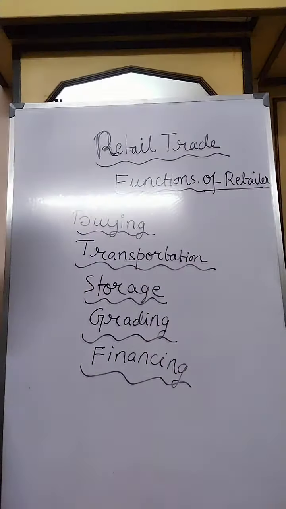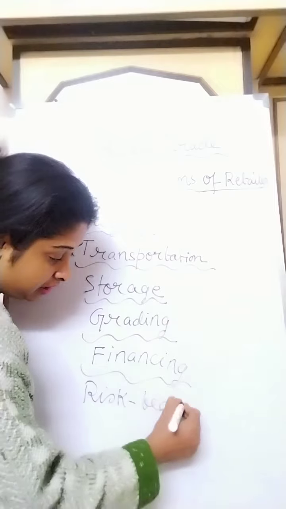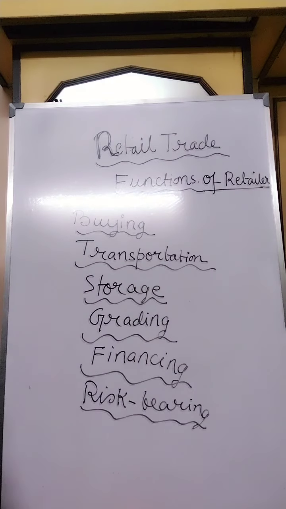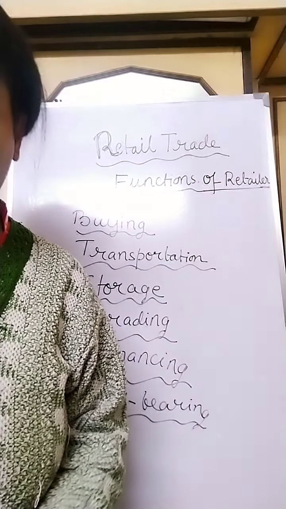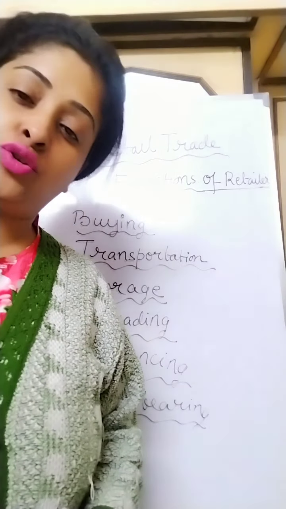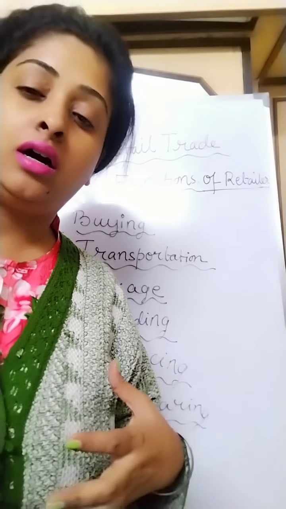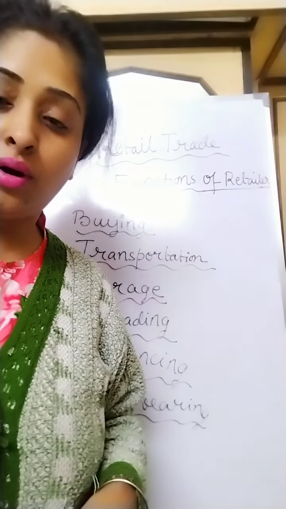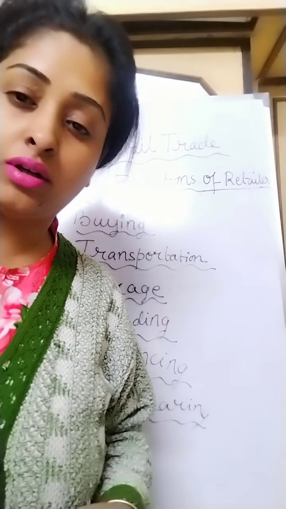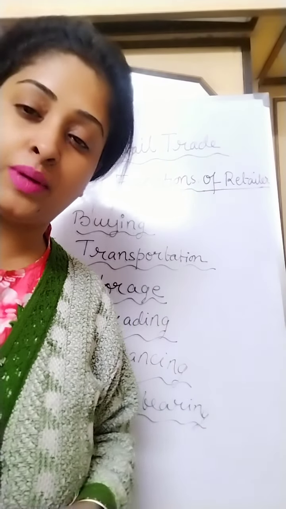Now comes the next point, risk bearing. You can see retailers perform a lot of functions. A retailer also bears the risk of loss due to fire, theft, spoilage, and also price fluctuations. Sometimes the price of a particular good changes because of high demand. The retailer bears this risk and maintains a good stock so that he can help the customers at the time of these price fluctuations.